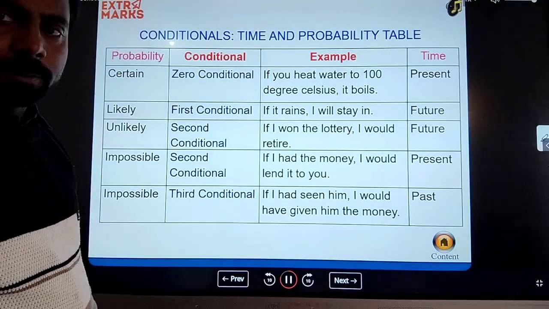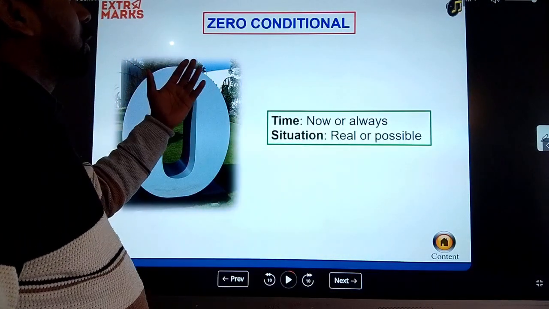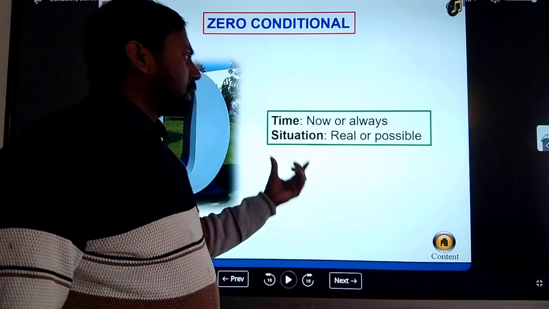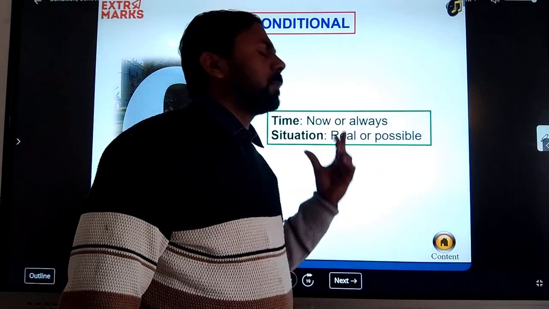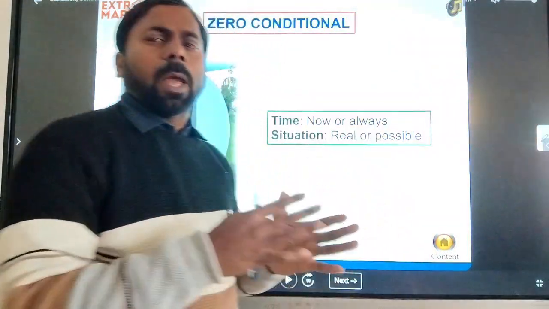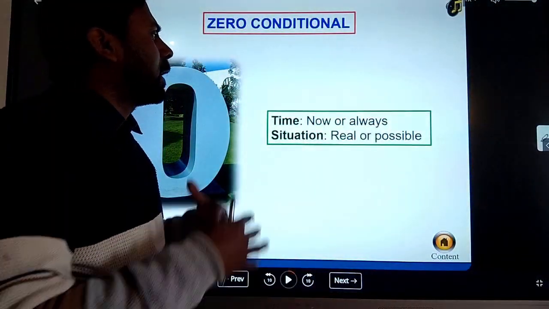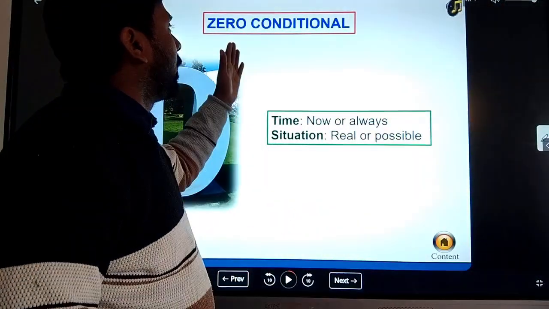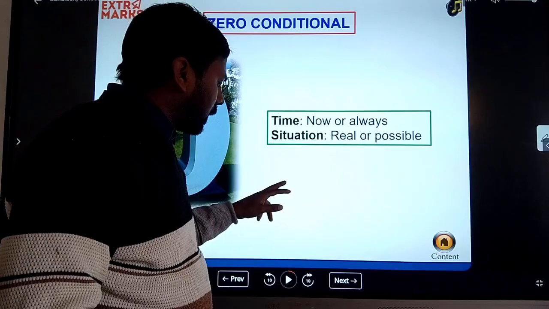Now next, let's learn the zero conditional sentence. Here the time is now or always, and the situation is real or possible. Every incident or every word that is real and happens in present time is known as a zero conditional sentence.